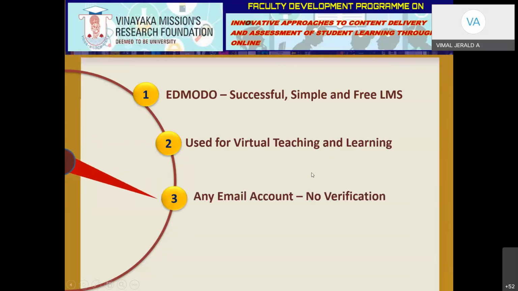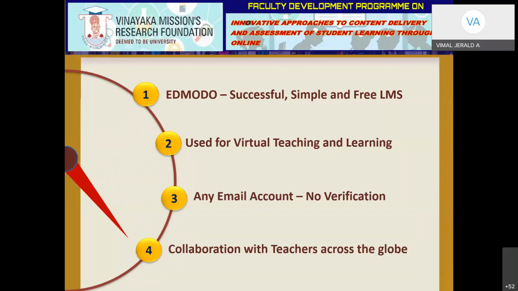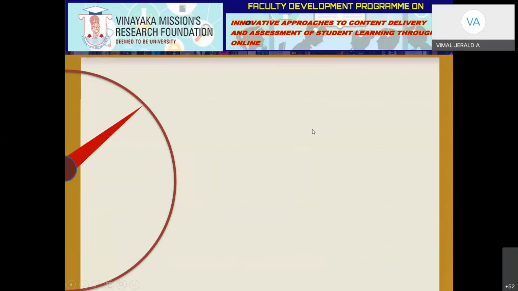For Google Classroom, you need to have a Google account. For this, it is enough that you have any email account. And you have collaboration with teachers across the globe. It is used generally by school teachers globally, and slowly in India, higher education also is using it.